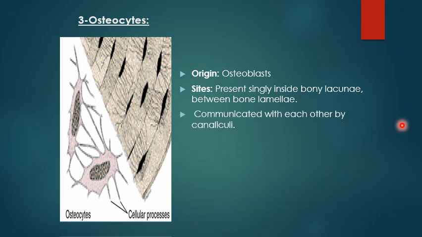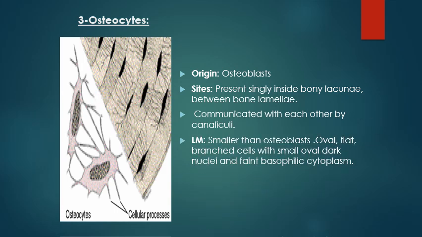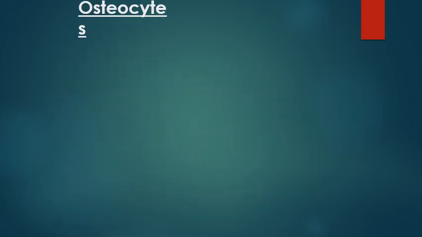They are present inside a lacuna, a bony lacuna, communicating together through the canaliculi. By LM, they are smaller and less active than the osteoblast. The cytoplasm is dark, the nucleus is dark, and the cytoplasm is less basophilic with fewer organelles.